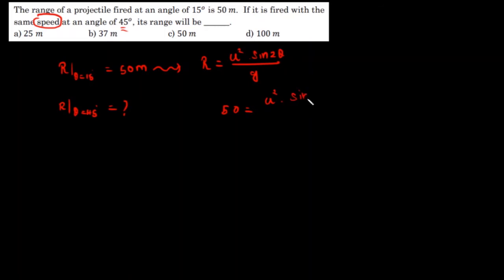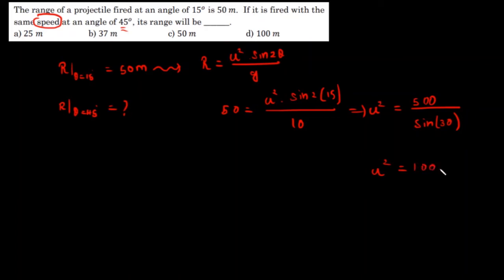Okay, sine 2 times theta, where theta is 15 degrees, by g, which is 10. Which implies u square is equal to 500 by sine 2 times 15, that is sine 30. So all this you will be getting u square. Sine 30 is 1 by 2. So 1 by 2, if it goes to the numerator, it becomes 2. So 500 into 2, which is 1000. So u square is 1000.